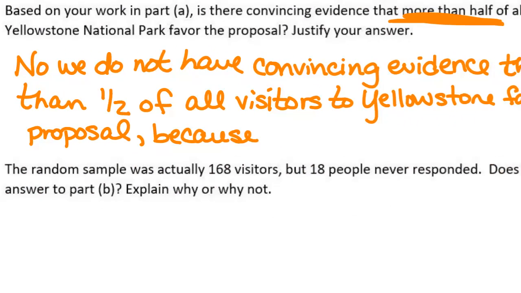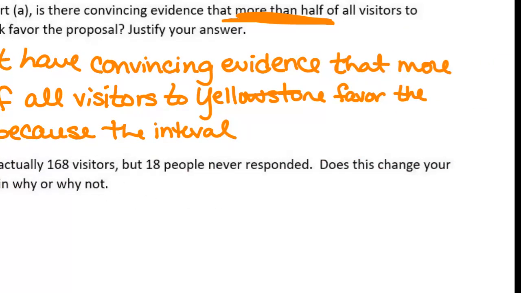To make it short and sweet here on the because: if the number that they're asking you about, is it more than this? Is it less than this? If that number is inside the interval, if it's completely contained in the interval, then you don't have convincing evidence of that. Our interval would have to contain only numbers bigger than 0.5 for us to have convincing evidence that it's more than half. Because the interval contains 0.5.